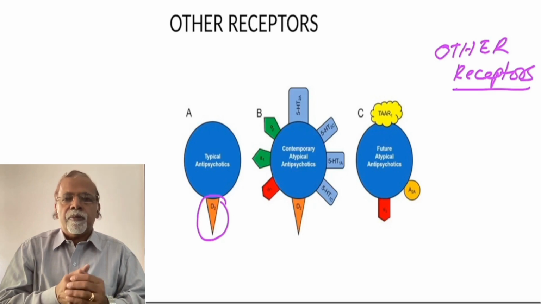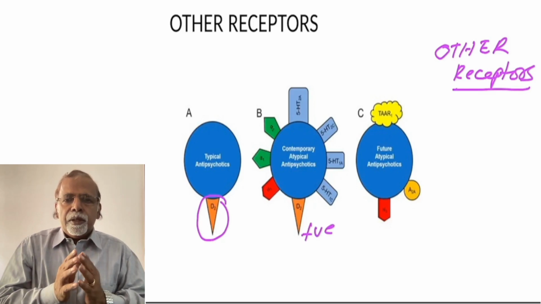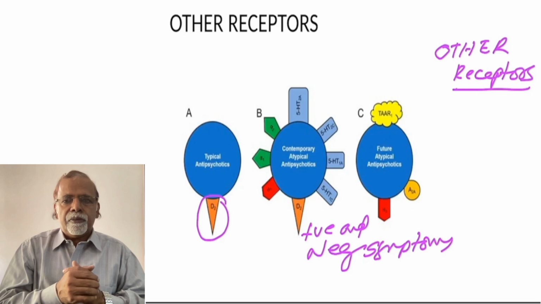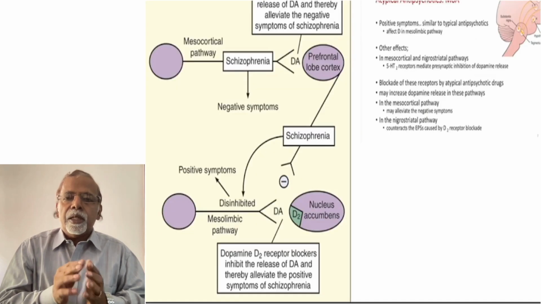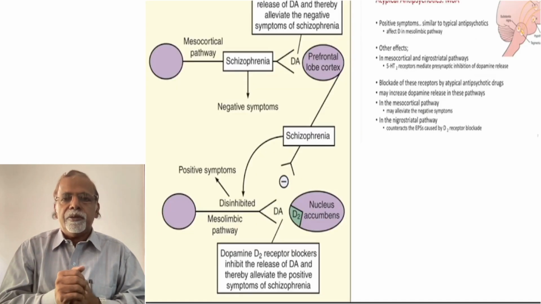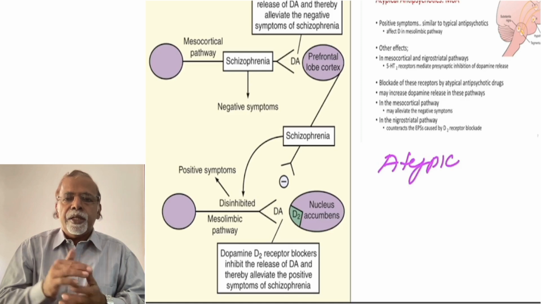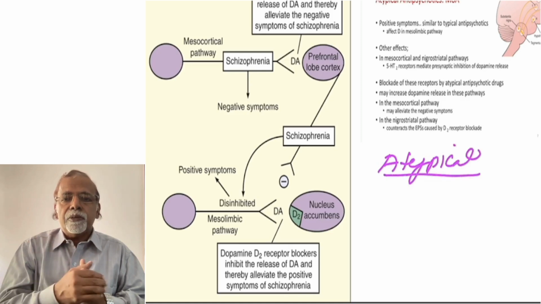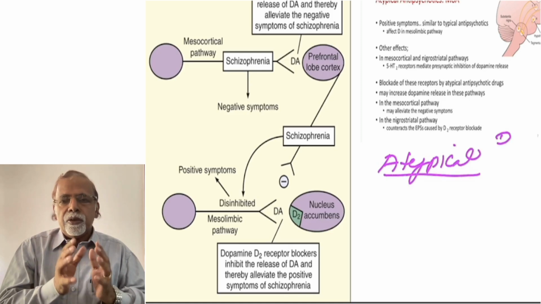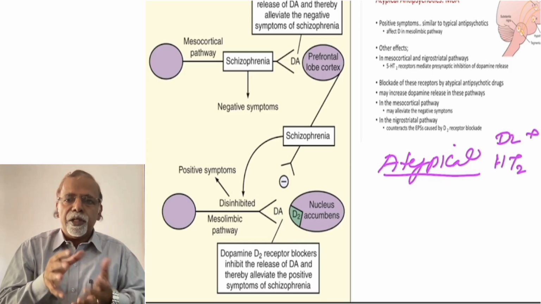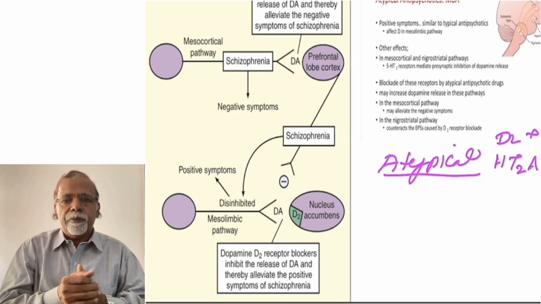What is the reason? The atypical antipsychotics block the 5-hydroxytryptamine receptors in the mesocortical and the nigrostriatal pathway, which we have mentioned. Blockage of the serotonin receptors by atypical drugs increases the release of dopamine in this pathway. That is, serotonin blocks the release of dopamine. So serotonin receptor blockage will lead to release of dopamine.